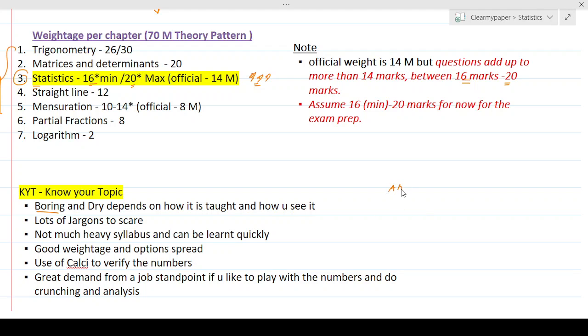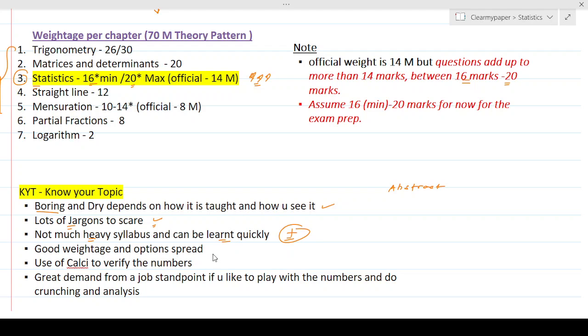So that's the word, it's very abstract in your head. So not many people enjoy it. That's your first warning. There'll be a lot of jargons and terms and terminologies that they use. We'll just try to demystify and simplify it, but you're going to come across a lot of jargons and terms. The good news is the syllabus is not that heavy and can be learned quickly. So that's one positive here.